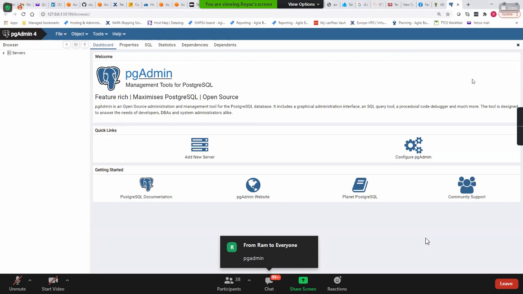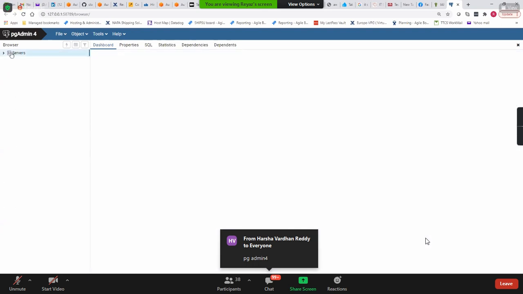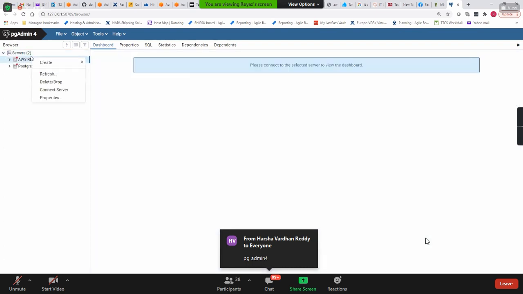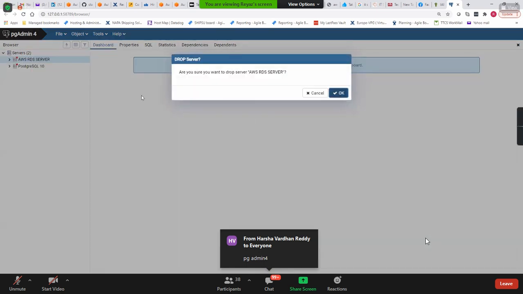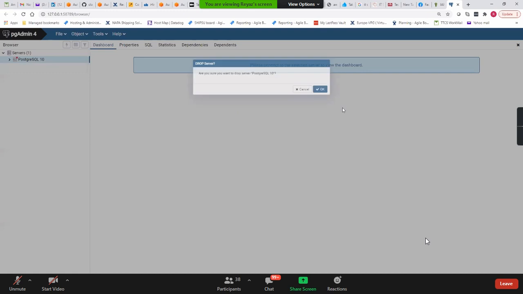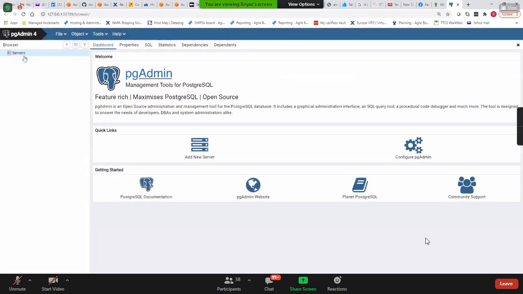There are multiple tools, guys. There might be n number of tools that developers use to connect to databases. The most commonly used one for connecting to database servers, especially for Postgres, is pgAdmin. So let me try to connect to our database engine. Okay, let's do that. Right click, create server.